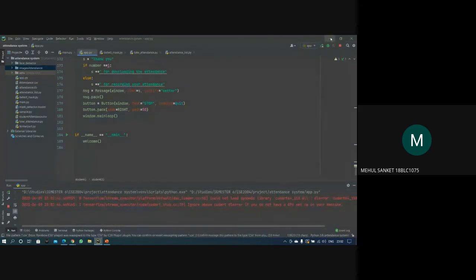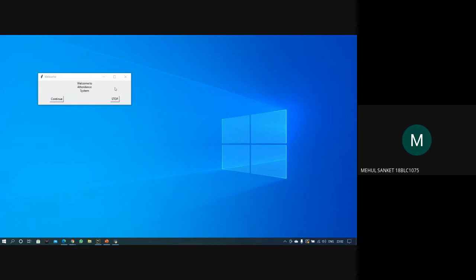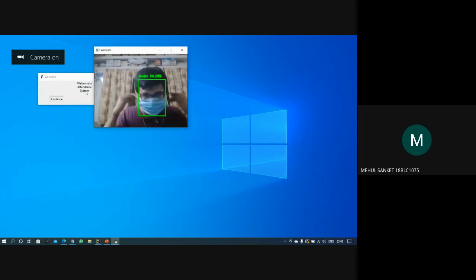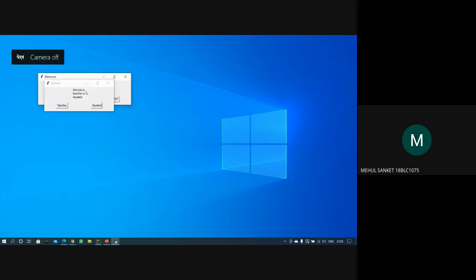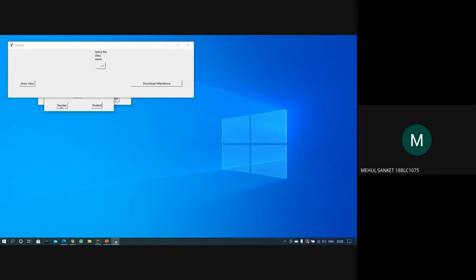Next, what we can also show is the teacher part. So yeah, Arnab has run the system once again, and once he presses the continue button, again the mask is required here, and it will only go to the second step if the person is wearing a mask, and it is asking whether you are a teacher or a student. So now I will press teacher, and the teacher, let's say, has selected some class number, and we can show the class, and now we can download the attendance here.